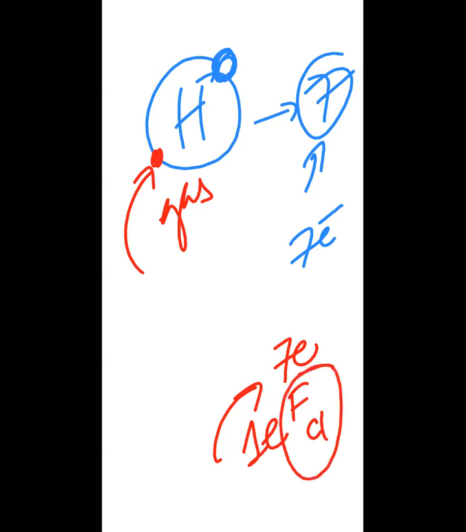Okay. Then it means hydrogen belongs to group 7? No, there is some dissimilarity. Group 7 elements are highly electronegative. Electronegativity is the ability of any element to attract the shared pair of electrons. Group 7 elements can attract electrons toward themselves, but hydrogen cannot.